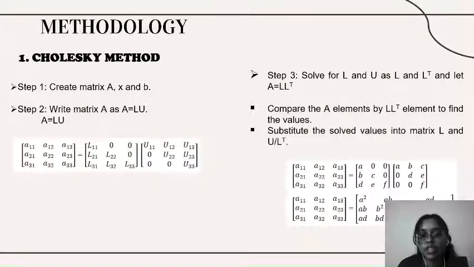Step 3, solve for L and U as L and L^T, where we multiply L and L^T into one matrix, so we can compare the A elements and LL^T elements to find the values. After finding the values by comparing the elements, we can substitute the solved values back into matrices L and U.